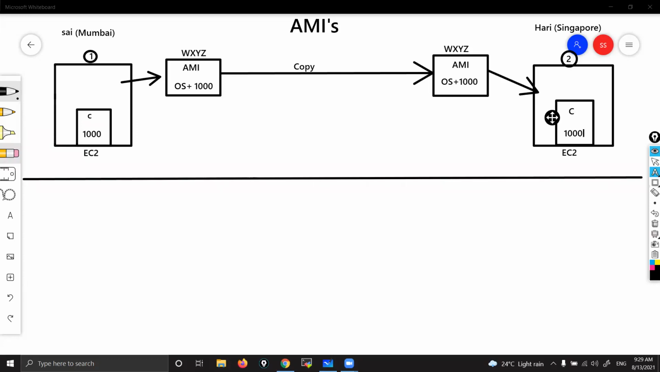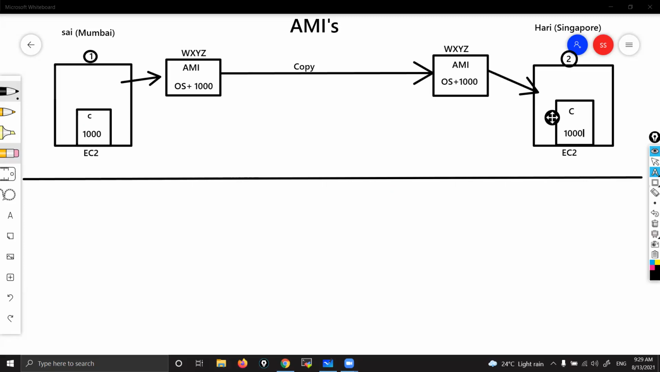But here, the smart way is what I'll do. I will launch one instance. I will install all the softwares. I create an AMI from that. I'll share that AMI with you. You create an instance from the AMI which I shared with you. That is a real-time use case. Understanding, right? That is how it works.